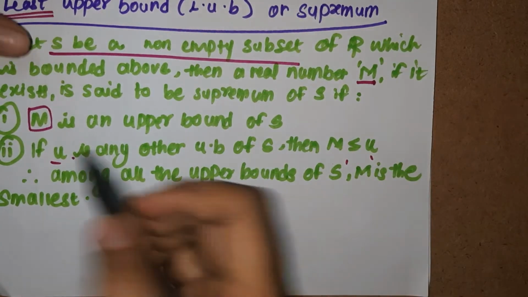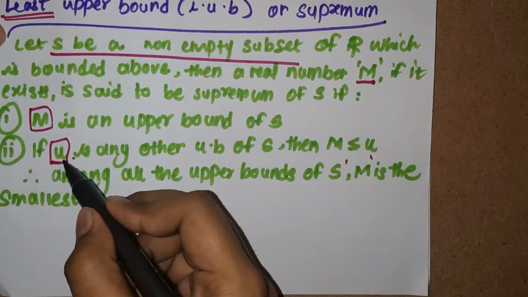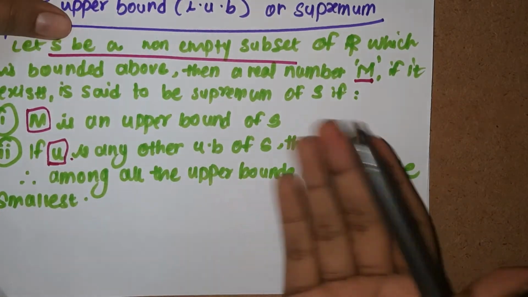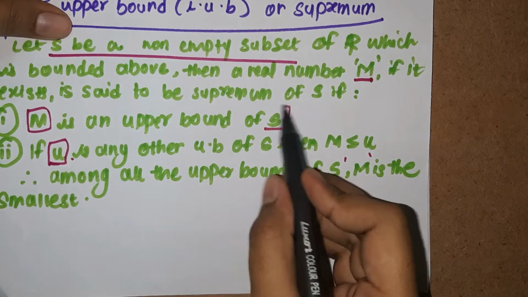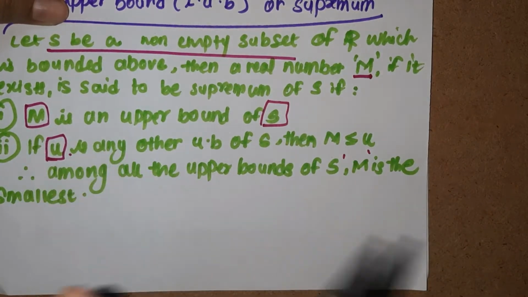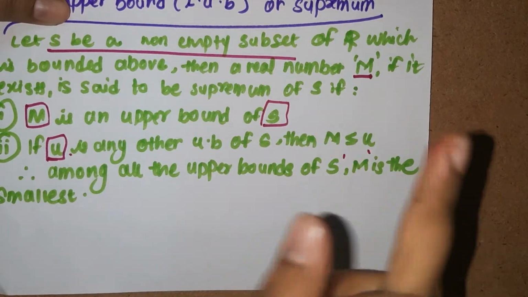Now you might be confused about why there is this u which is also an upper bound, and this m which is also an upper bound of S. There should be just one upper bound of set S, right? Why are there two upper bounds? I'll explain. There are infinitely many upper bounds of set S. Let me tell you why.